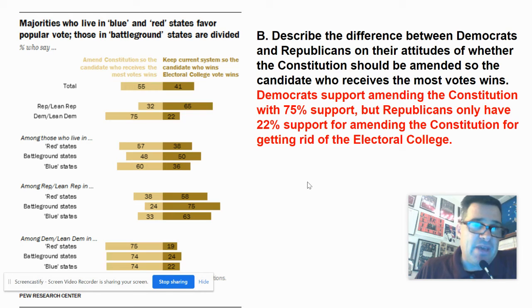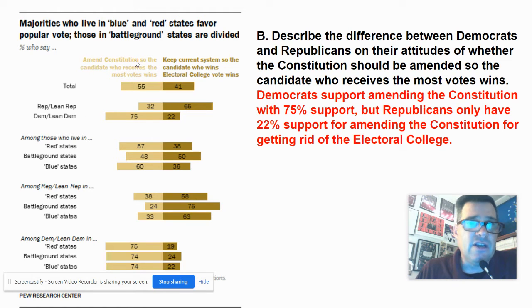All right, part B. Describe the difference between Democrats and Republicans on their attitudes of whether the Constitution should be amended so the candidate who receives the most votes wins. So you got to look for that. All right. Compare and contrast amending the Constitution.